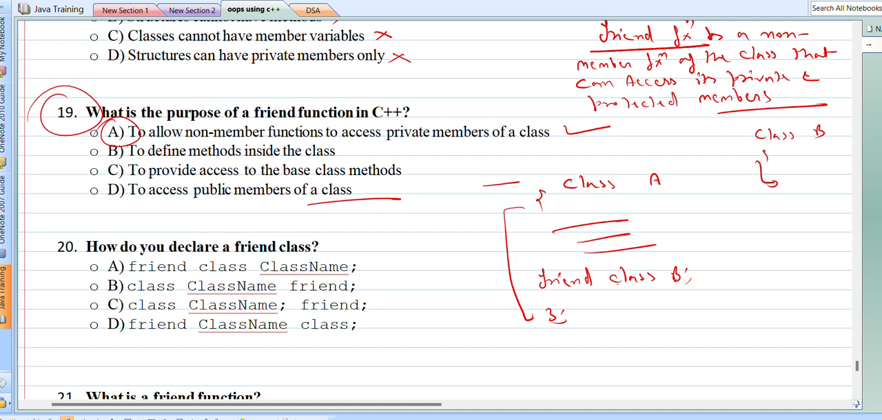Now what is the benefit of declaring class B as friend of class A? Now the object of class B can access both private and protected members of the class A. So the correct syntax is friend class and class name, right? This option 1 is the correct one. Yes, rest all the options are incorrect.